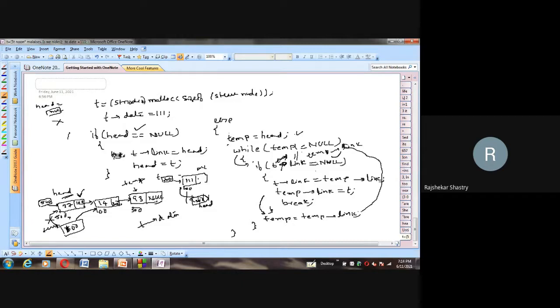So temp is equal to temp arrow link. So currently temp is holding how much? Now 300. No, currently temp is holding 100. Now the same temp is replaced with 300. Even in rewrite, don't get confused. So this is my temp. Previously it was holding 100, now this time it is holding 300. So that means temp is pointing to the third node.